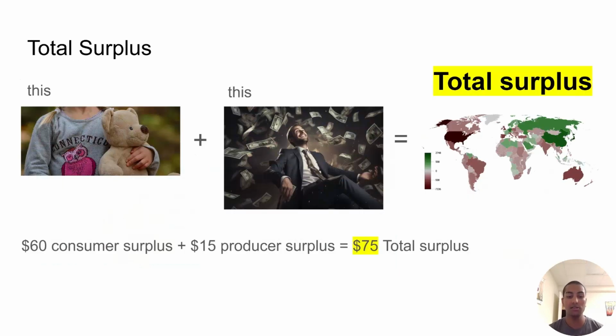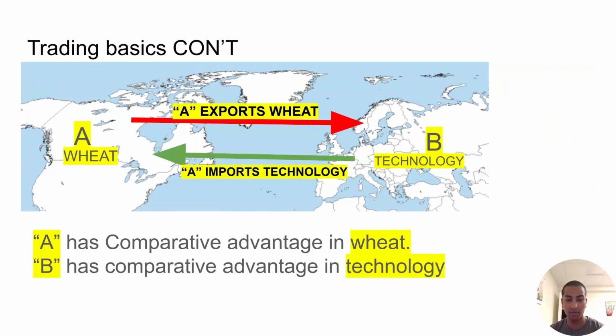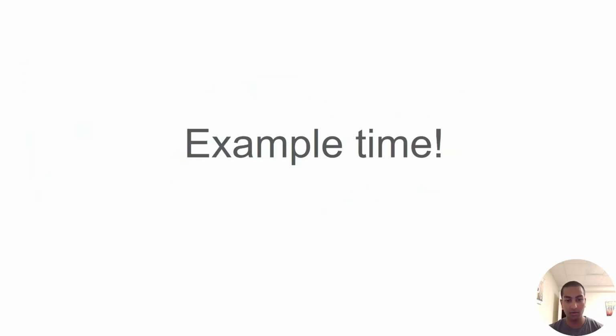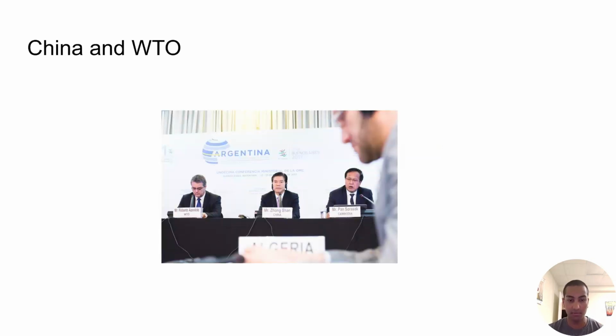Total surplus is the sum of consumer and producer surplus, showing overall economic well-being. Total surplus can only be reached if both countries have a comparative advantage with each item. Now, there are many more concepts to learn here. However, let's look at the example.